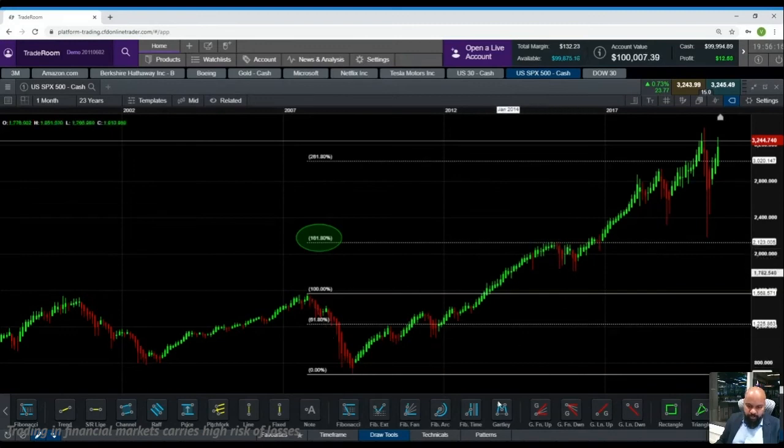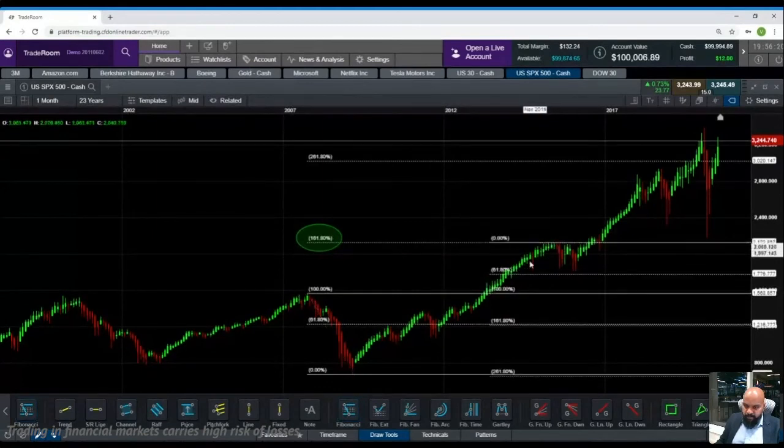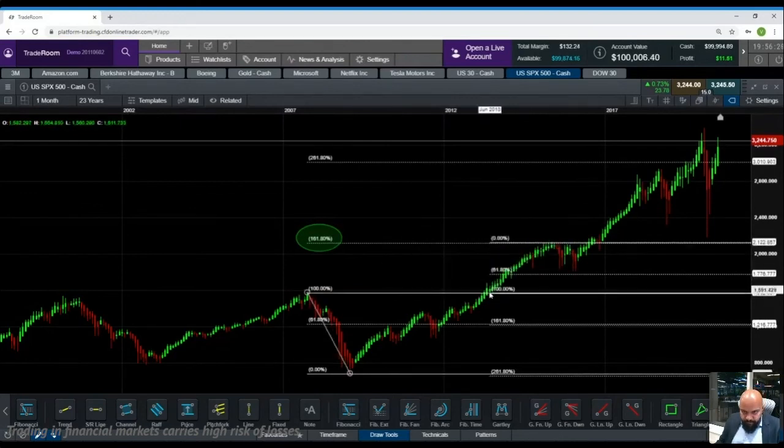How do I know that 60% of the gains would have been lost when this dropped? Because I can also draw a Fibonacci within a Fibonacci, right? So this entire move within 100% to 161.8 is also a good entry point. This did not touch 61.8, but nevertheless, it was a good indication to start buying again.